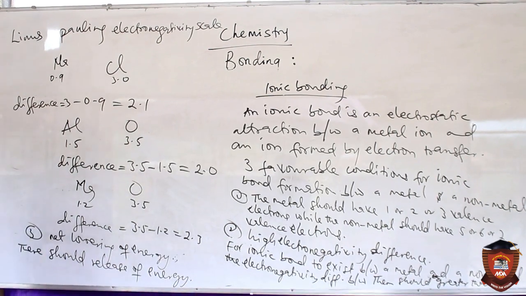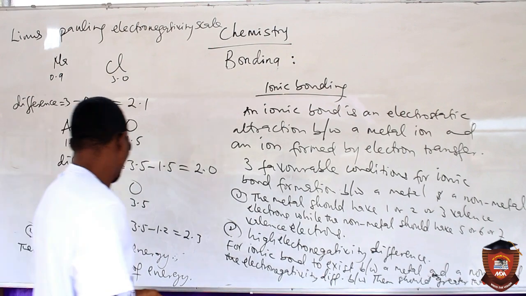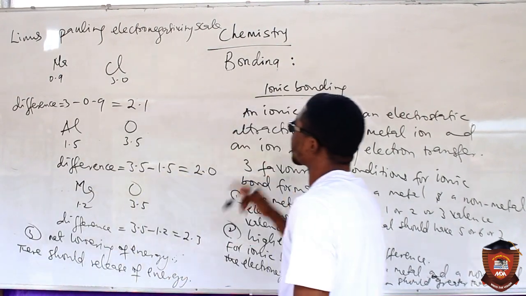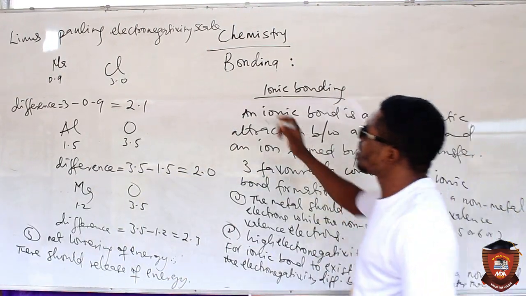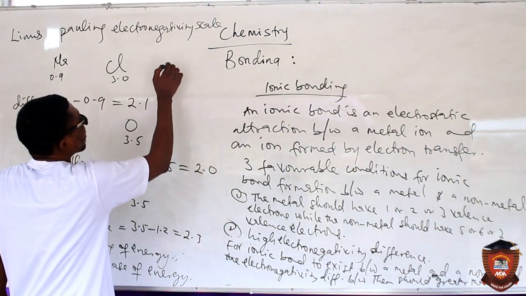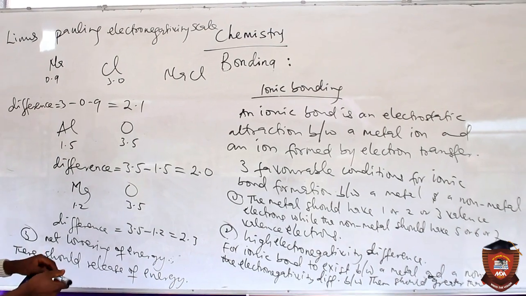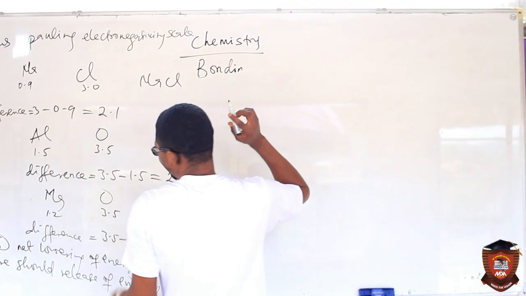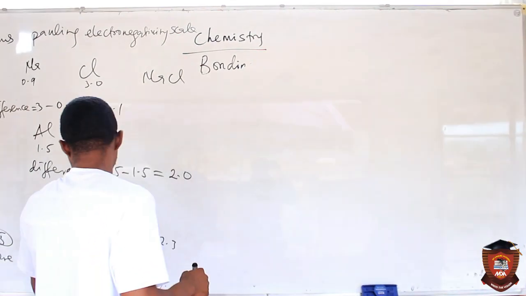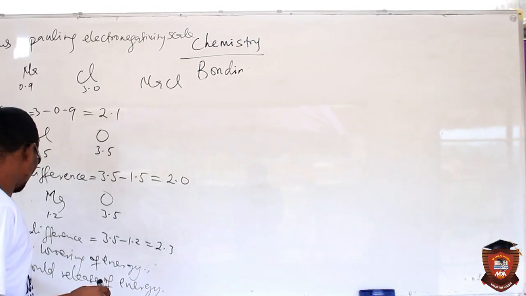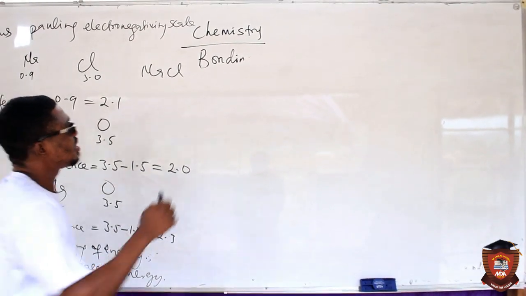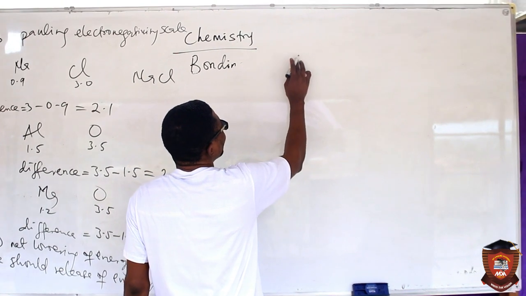There should be release of energy. Now, what does this mean? Let me take it back small. If we look at how sodium chloride is formed, let me illustrate what I mean by net lowering of energy, or by saying that there should be release of energy. Let us consider how sodium chloride is formed.